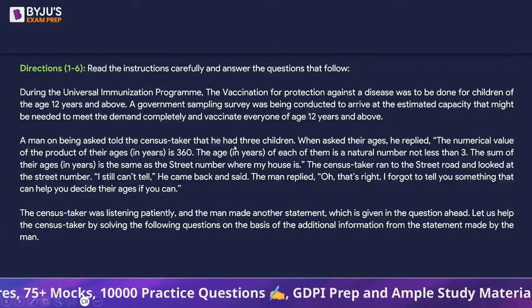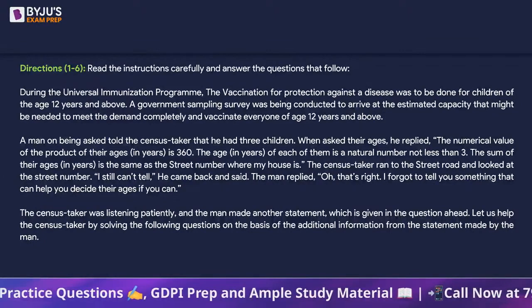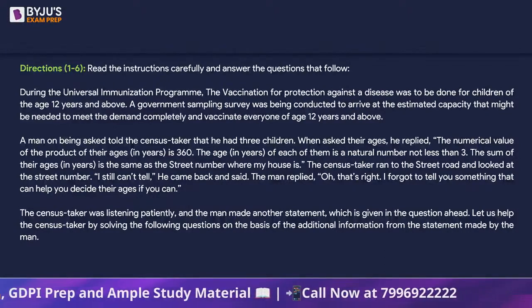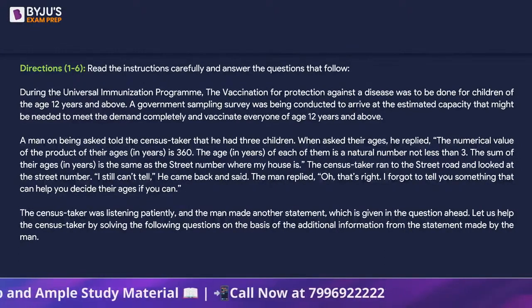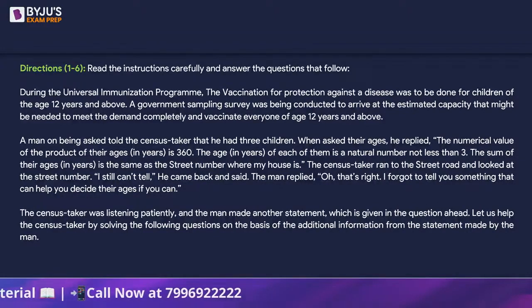So during the universal immunization program, the vaccination for protection against a disease was to be done for children of the age 12 years and above. A government sampling survey was being conducted to arrive at the estimate capacity that might be needed to meet the demand completely and vaccinate everyone of age 12 years and above.